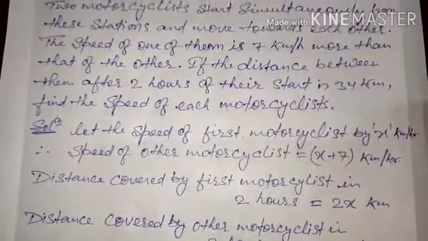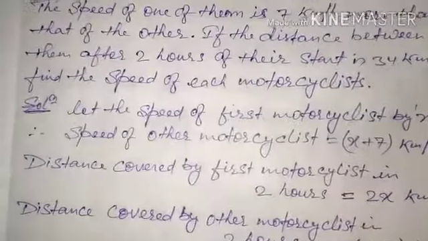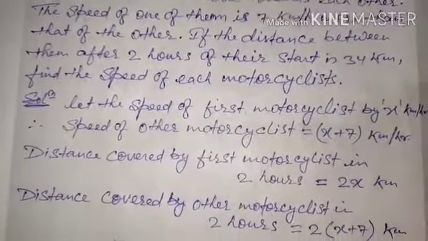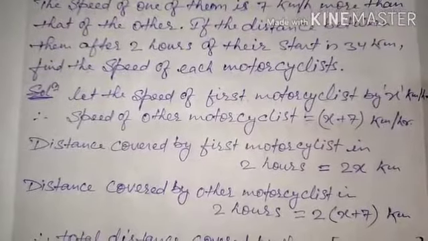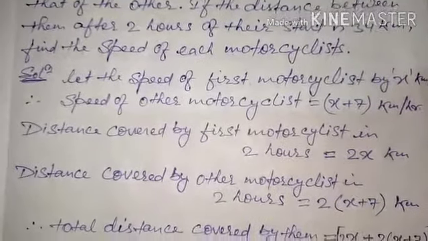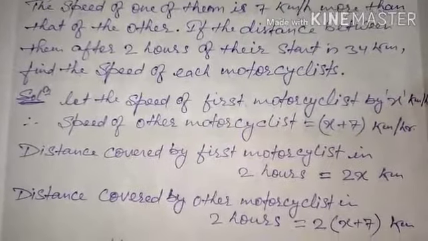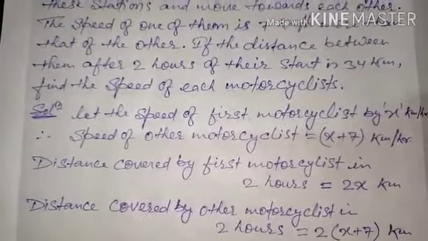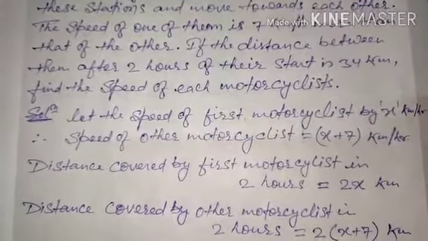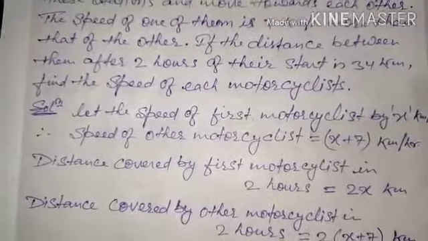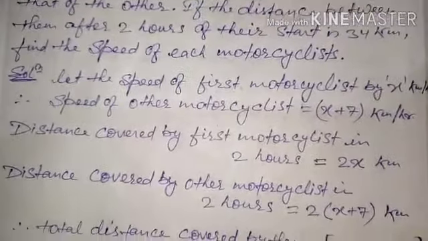So it means that after they started, after the 2 hours, initially the distance between them is 300 kilometer, and now the distance between them is 34 kilometer. It means we need the total distance covered by both of them added together. How much total distance did they cover? So 300 minus 34. It's quite clear. And find the speed of each motorcyclist. The question is saying that, okay, now we can proceed.